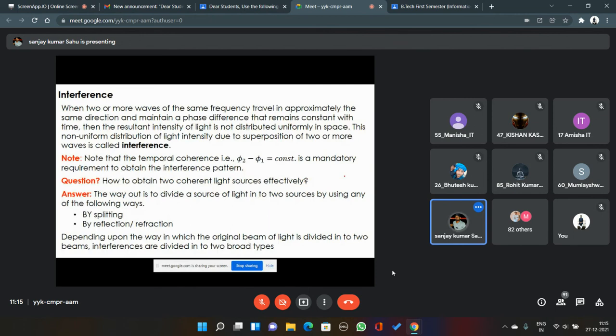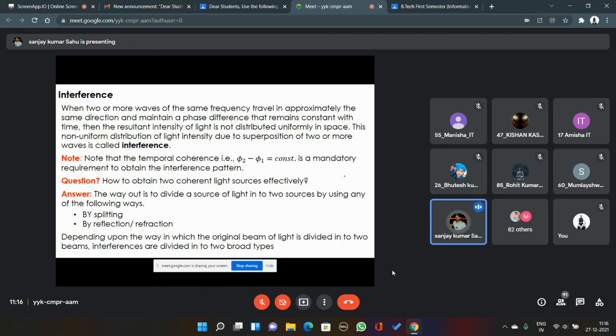Okay, so there are certain methods to make coherent light sources from a single source. What are those methods? Basically, they are divided into two broad categories. One is where we split the wavefront, one wavefront into two wavefronts, and hence one light into two light sources, and the two light sources generated from one light source will be coherent in nature.